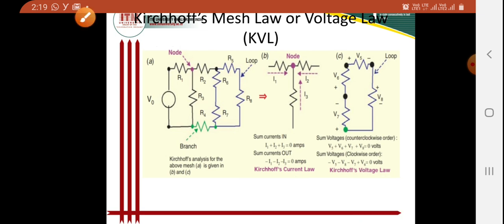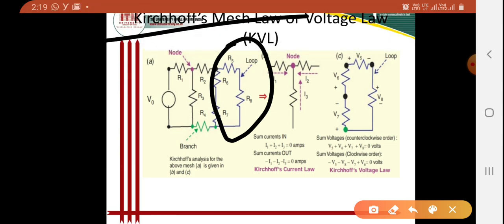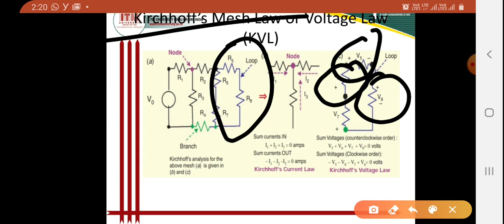Similarly, if I am considering the loop of the mesh here, this is our loop, and according to Kirchhoff's voltage law, I can write that due to resistance R6 there may be a voltage drop, that is V6, and due to resistance R5 there may be a voltage drop, that is V5, and due to resistance R8 there may be a voltage drop, that is V8, and similarly due to resistance R7 there may be a voltage drop, that is V7.